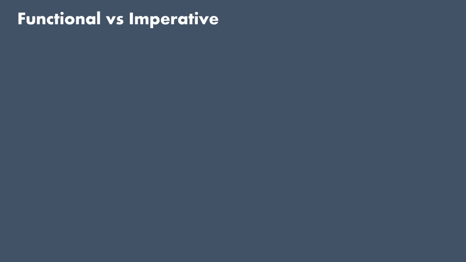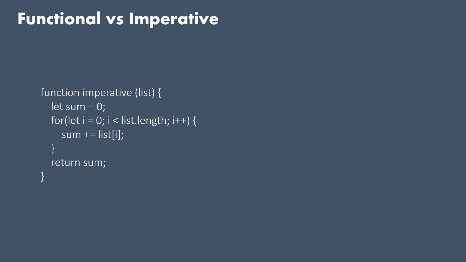So the concepts we have seen so far, we can use those to write code in a functional paradigm way, which also seems like the imperative paradigm. So what's the difference between these two, functional and imperative? Let's see an example. If we want to find the sum of numbers in a list in the imperative paradigm, which is pure imperative programming, we can find the sum using this, where we declare a variable, loop through the list, add every list element to the sum, and finally return the sum.